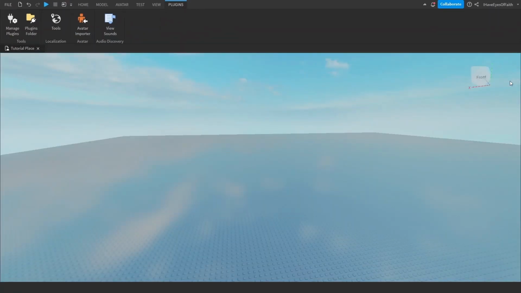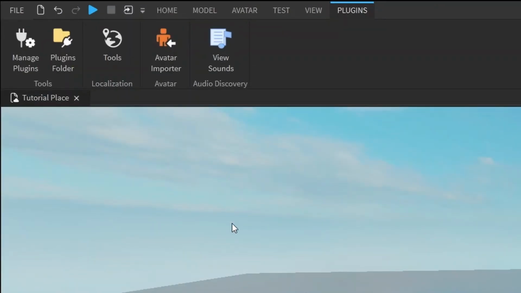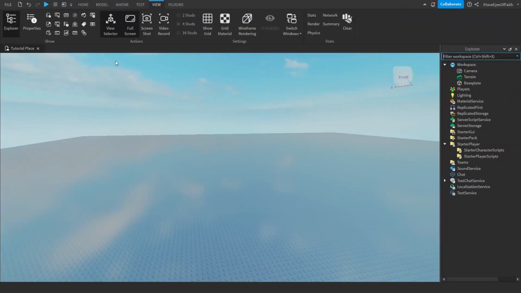Alright, so I deleted my stuff by exiting out of everything, and I'll show you how to add those back in case you don't have some of them, or if you want to put them exactly like I have them set up for the series, I'll show you how to do that too. First, you'll want to go to the View tab because that's where most of the stuff is going to be. You're going to need the Explorer tab for this series, and I'm going to keep mine on the right side.